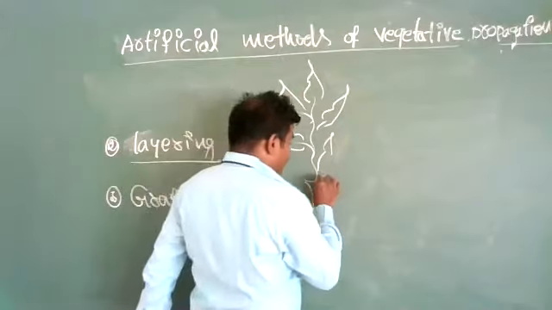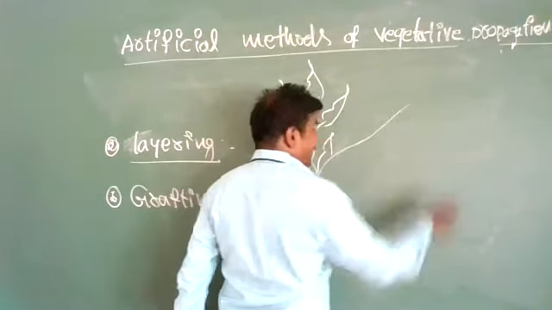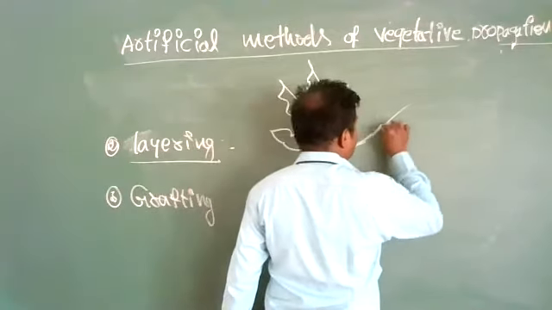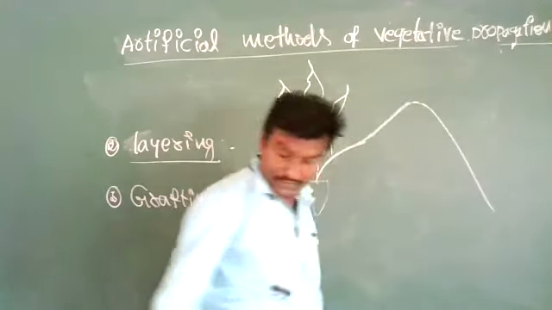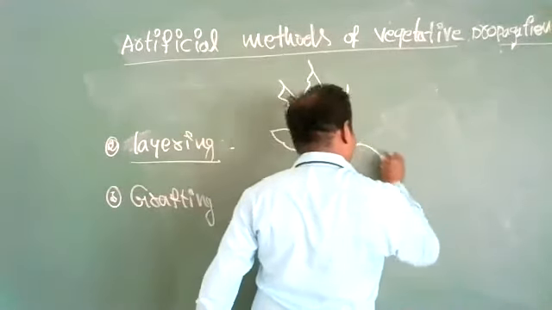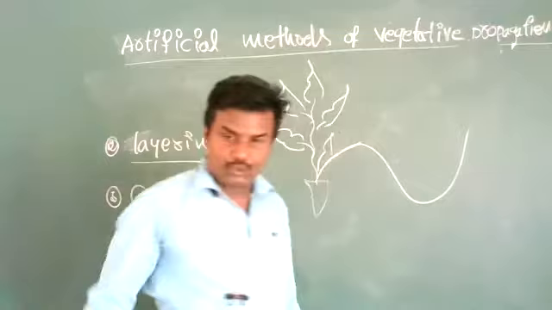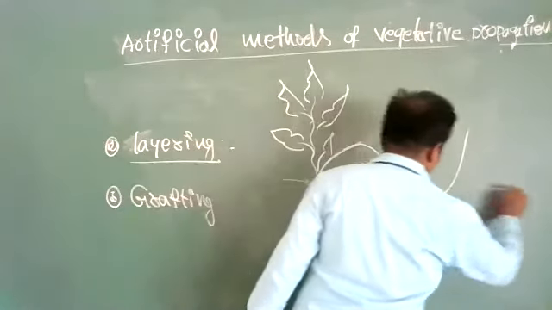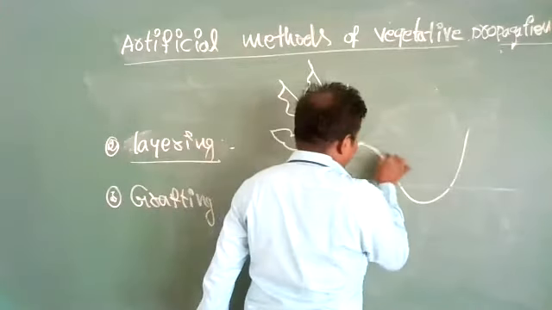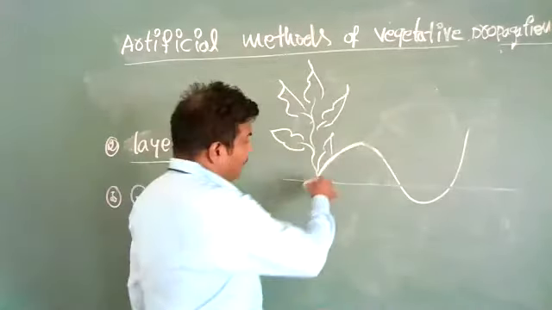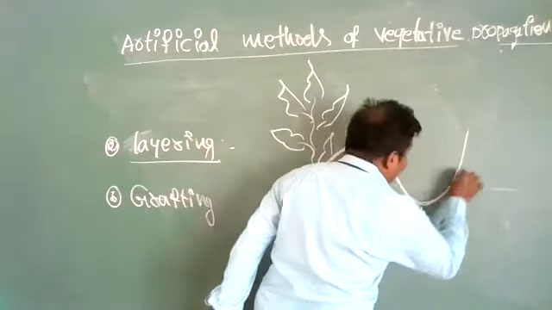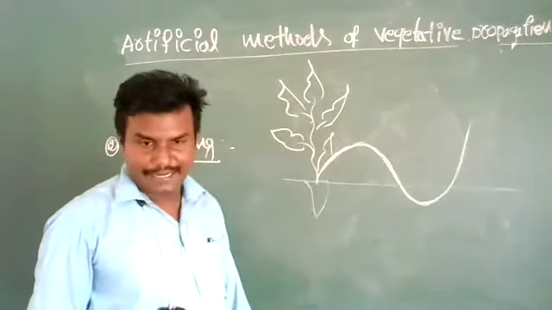From the parental plant, any branch, we have to bend near the ground like this way, up to the soil. This is soil. The branch which is growing effectively, such a branch we have to take. That branch we have to bend down.